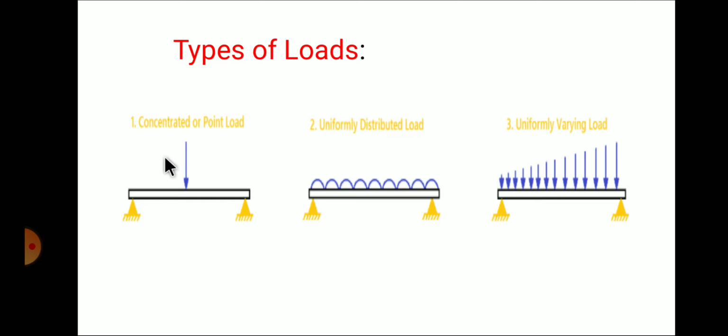First one is a concentrated or point load. A concentrated load is one which is concentrated to act at a particular point. Here you can see that the load is acting at a particular point. Although in practice it must really be distributed over a small area. Here the load will be distributed about a small area. Such type of loads are called as point load or concentrated load.